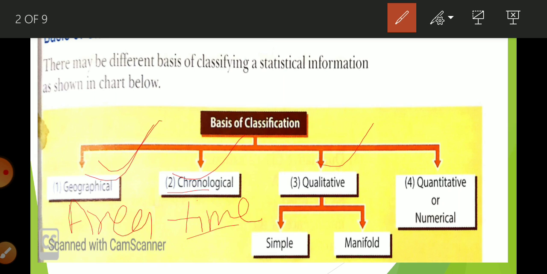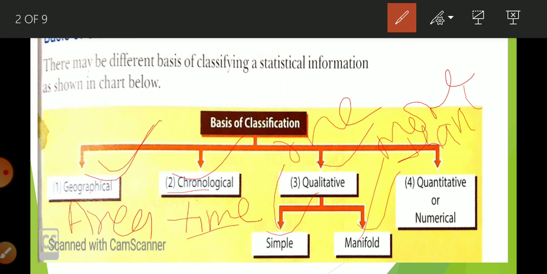Like if there is a small baby, someone can like that baby too much, but another person cannot like that baby that much. So it depends upon individuality in perception. That is why we cannot represent it in number or figure. So that is qualitative. Qualitative is of two types, simple and manifold. Simple is related to only one quality, and when there is more than one, this is manifold.